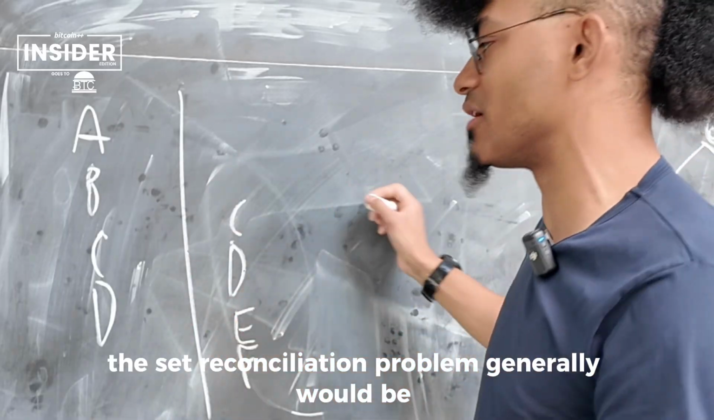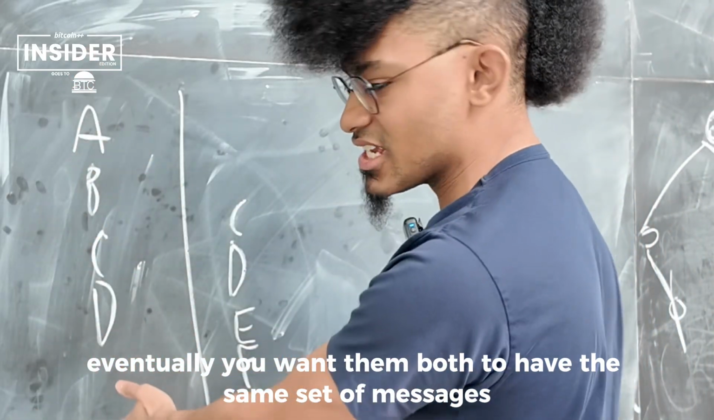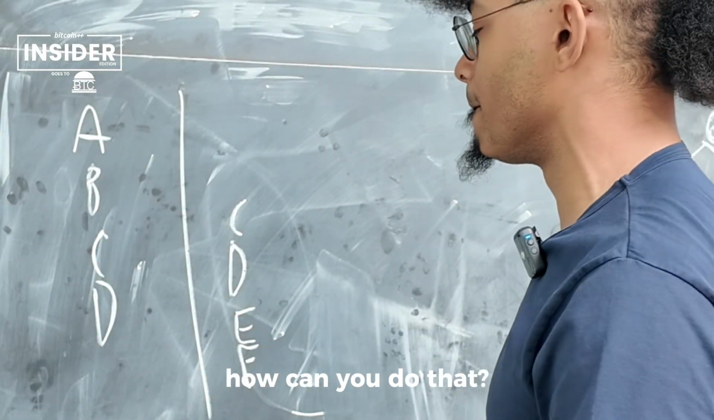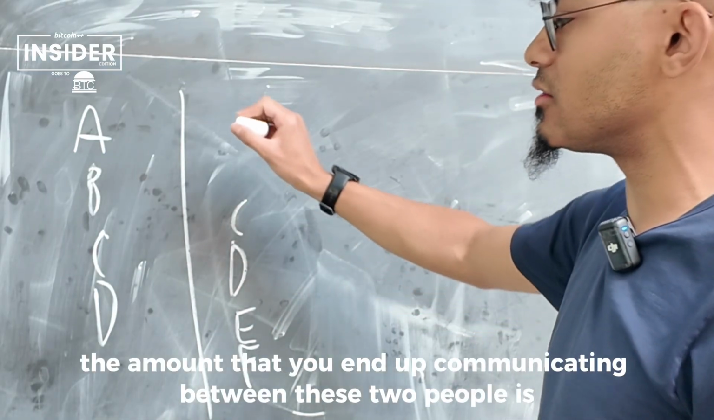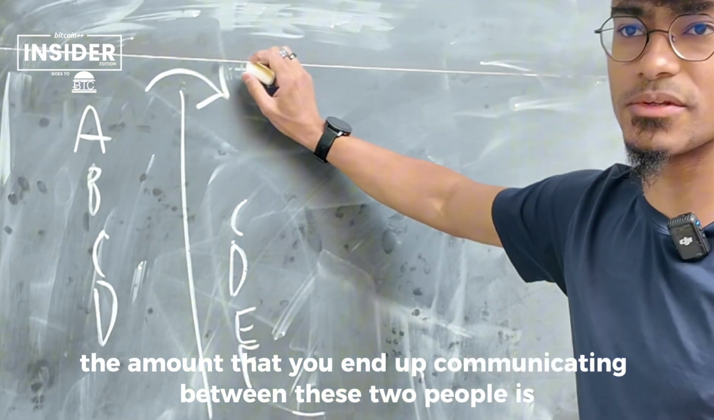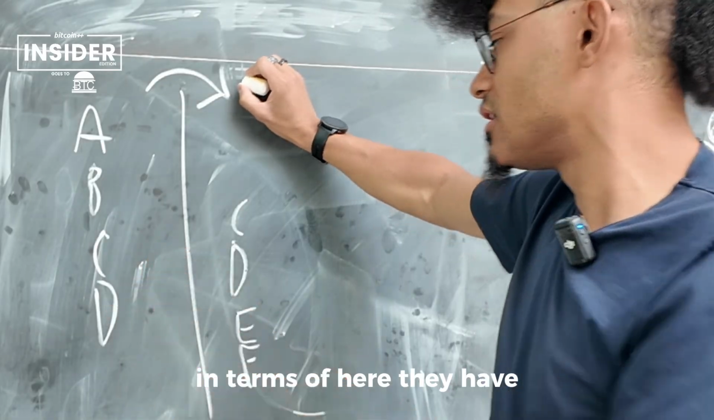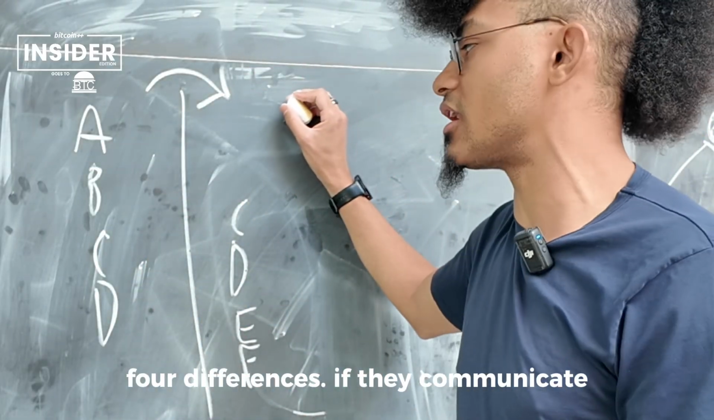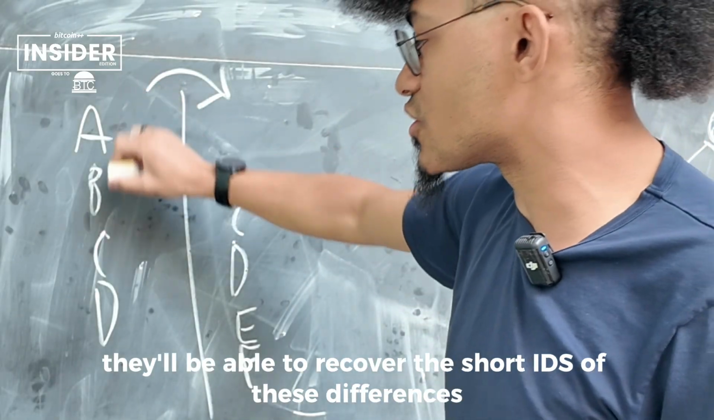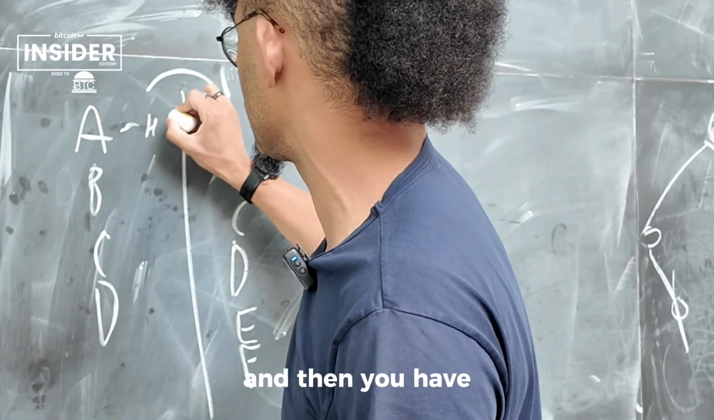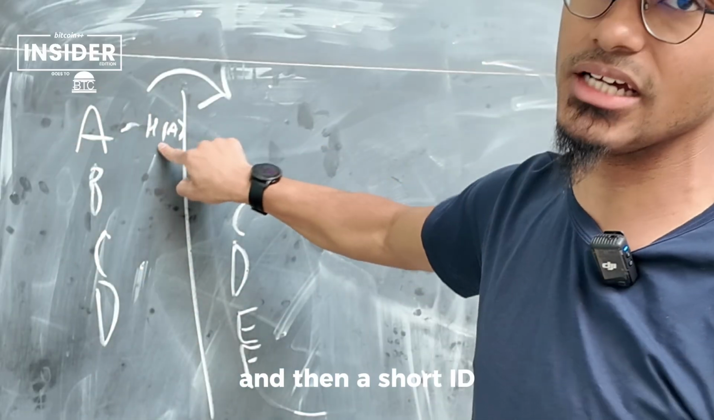The set reconciliation problem generally would just be: these two people have different messages. Eventually you want them both to have the same set of messages. How can you do that? With minisketch, the amount that you end up communicating between these two people is, theoretically, information-minimal. If they have 4 differences and communicate 4 times some number, like 64 bits or so, they'll be able to recover the short IDs of these differences. You have some message that may be any size, and then a short ID.